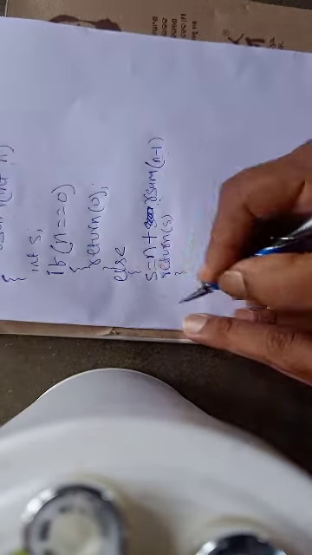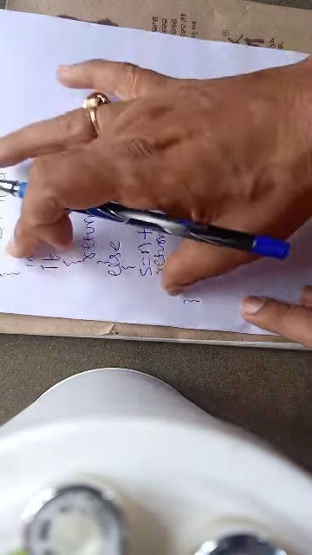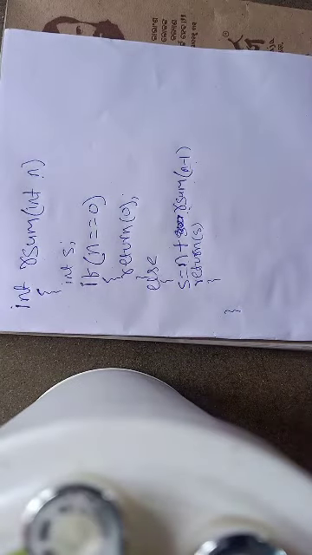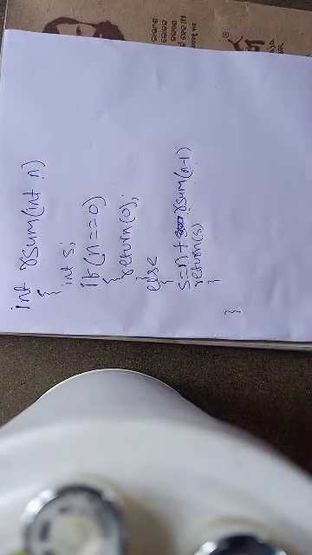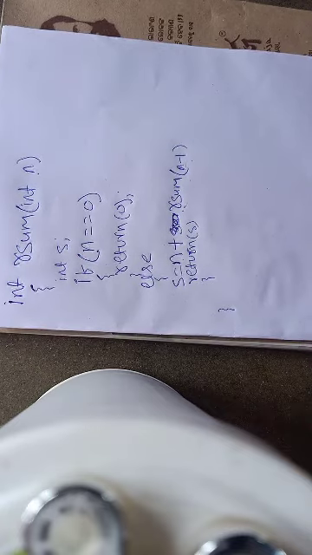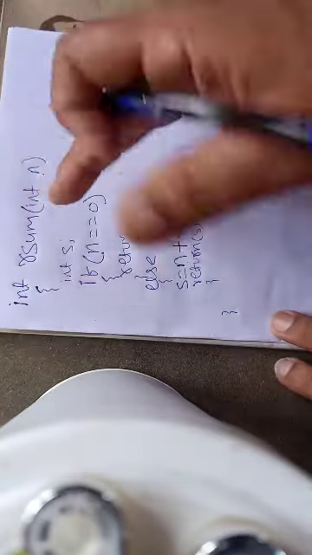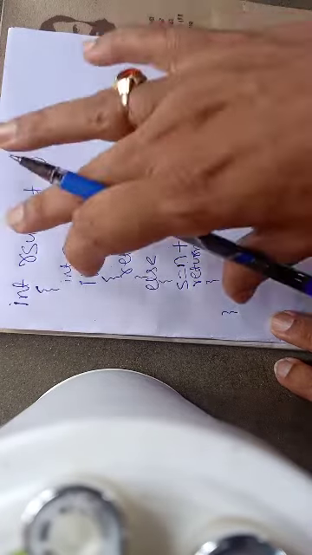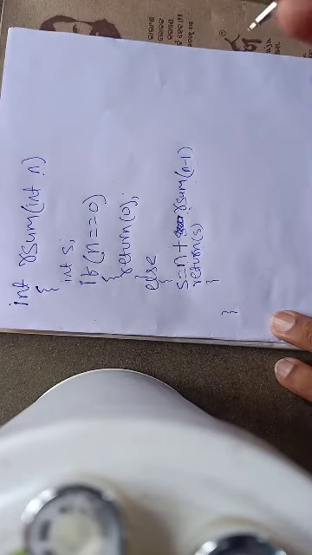Then the function will finish. So this is the recursive definition of the summation of first n natural numbers. Now let me explain how this function is processed, how a recursive program is actually processed in memory.